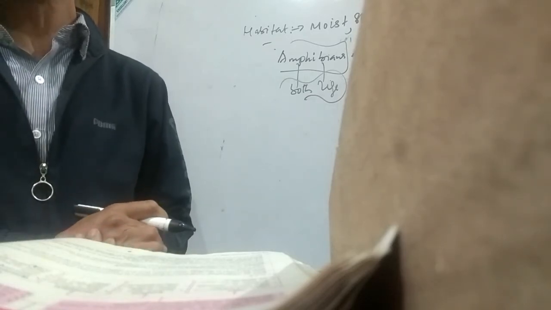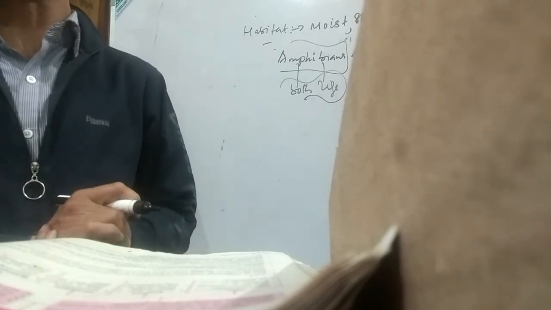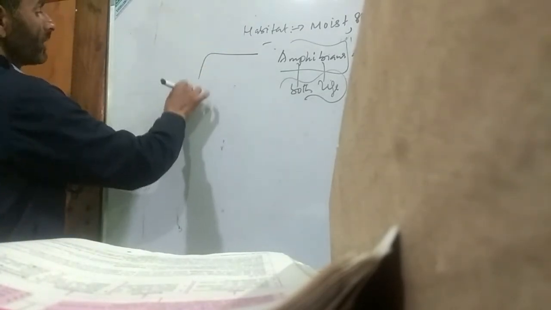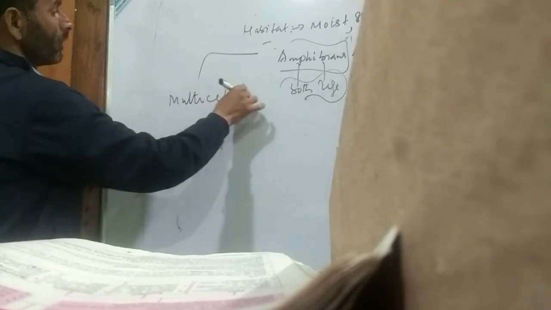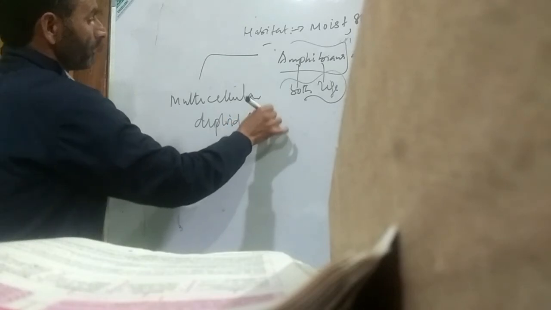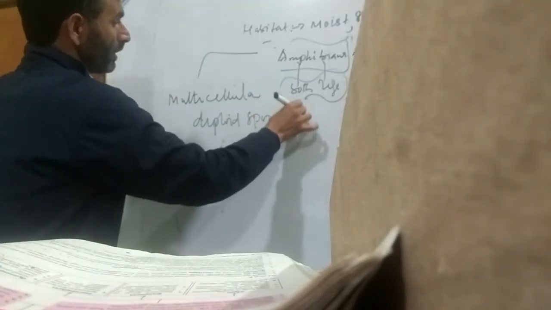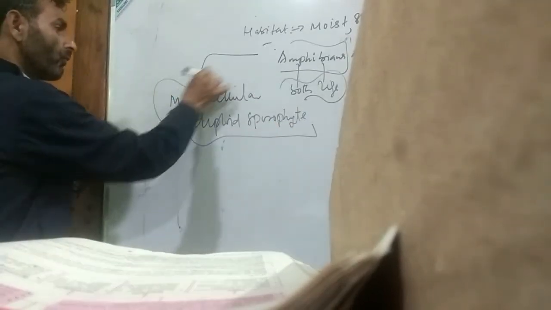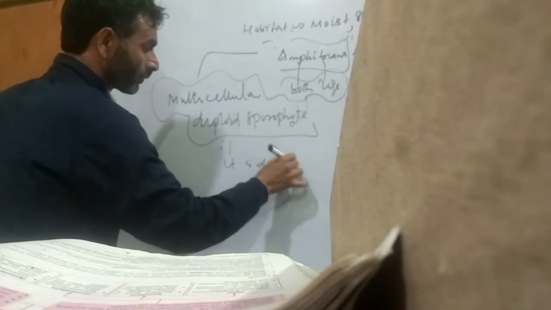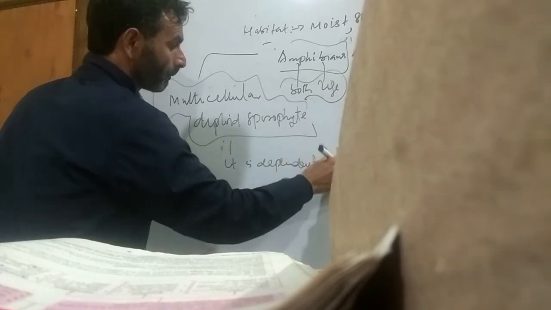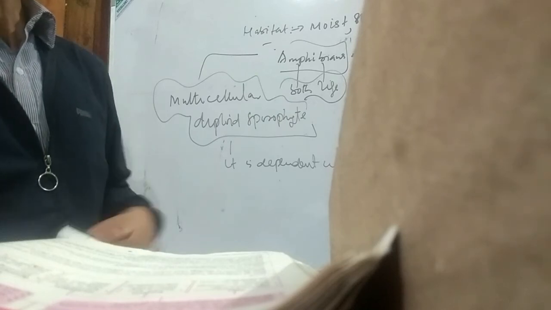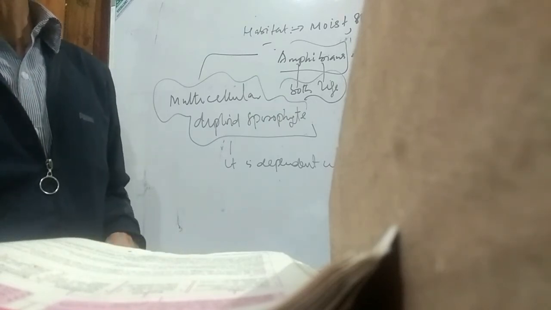In bryophytes there is a multicellular diploid sporophyte. This is important. ब्रायोफाइट्स में एक मल्टीसेल्यूलर डिप्लॉयड स्पोरोफाइट है. This is important. This multicellular diploid sporophyte is dependent upon independent multicellular gametophyte.